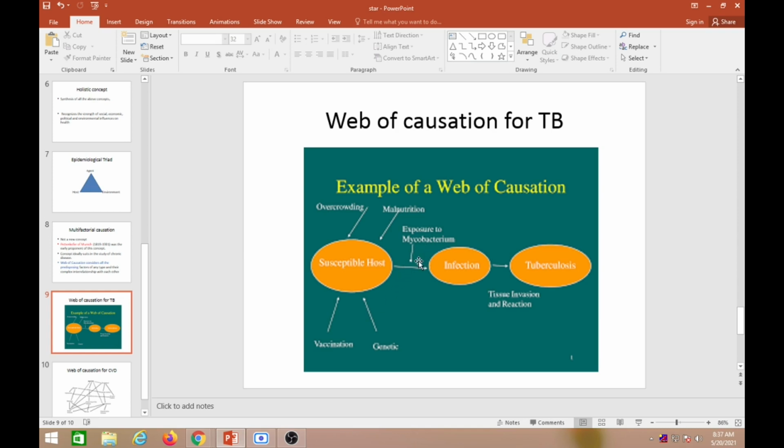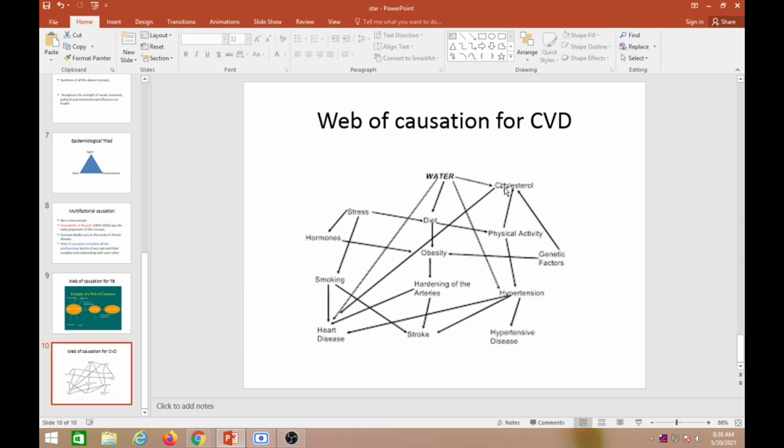If you stay at home, like people are not getting COVID if they stay home. But if you are going out, meeting people with tuberculosis, with cough, if the person is meeting sputum smear positive tuberculosis, then he may get a chance of tuberculosis infection. Do you understand this? For TB, it is not only Mycobacterium tuberculosis but also other factors: overcrowding, malnutrition, vaccination, exposure, type of work. So I'll give you another example.